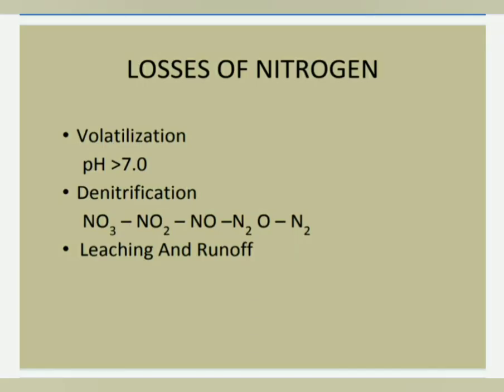Losses of nitrogen. Here nitrogen is immobilized by soil or not available to plants. First one is ammonia volatilization. Ammonium ions are converted into ammonia NH3 due to high pH; a pH above 7 will cause it. Denitrification. The name indicates it is the reverse of nitrification. Here nitrites and nitrates are converted into gaseous forms. Pseudomonas, alcaligenes and bacillus are the bacteria responsible for the denitrification process.